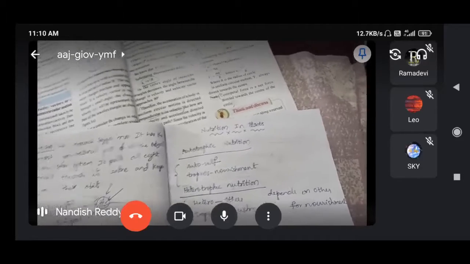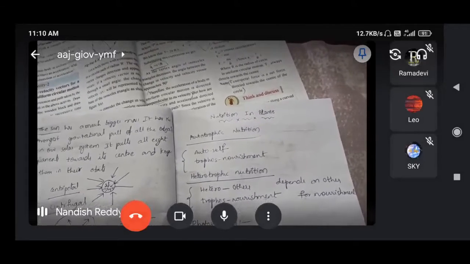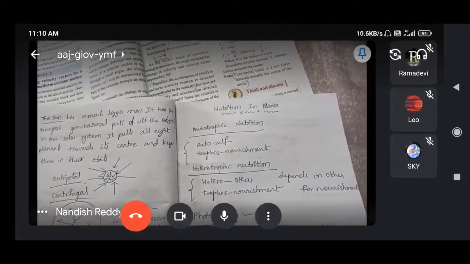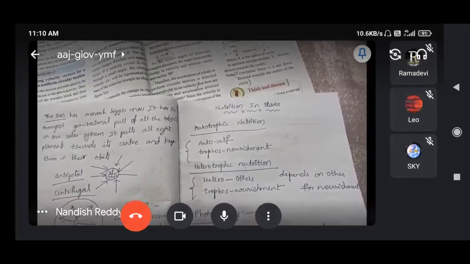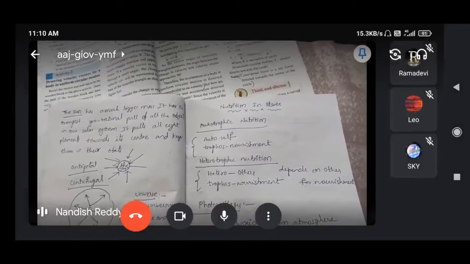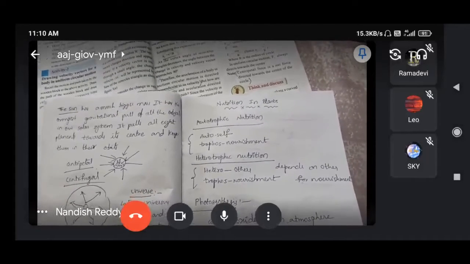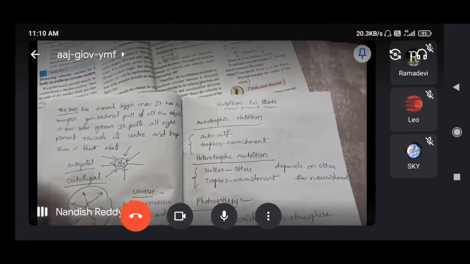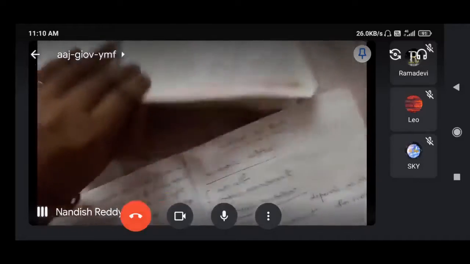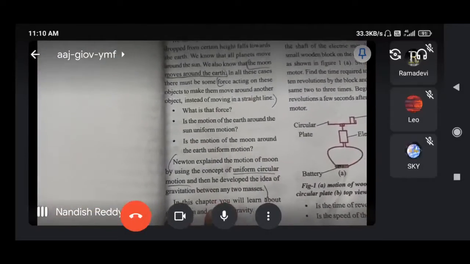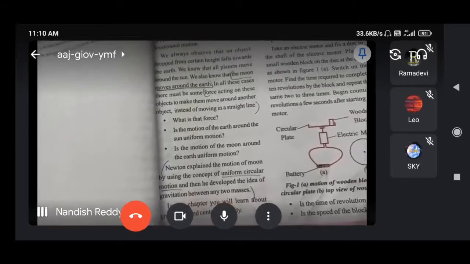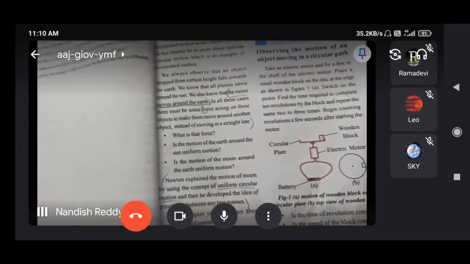In our universe, due to the center of gravity of the sun, all the planets are revolving around the sun. There is a force existing, the centripetal force, towards the center. That's why we call it gravitational force, due to the acceleration. We have already studied uniform circular motion and the gravitation between two masses.